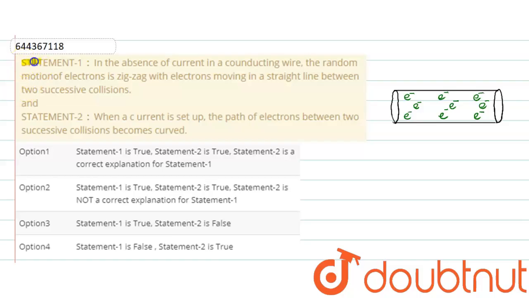Hello friends. So for this question, statement 1 is, in the absence of current in the conducting wire, the random motion of electrons is zigzag, with electrons moving in a straight line between two successive collisions. And statement 2 says that when a current is set up, the path of an electron between two successive collisions